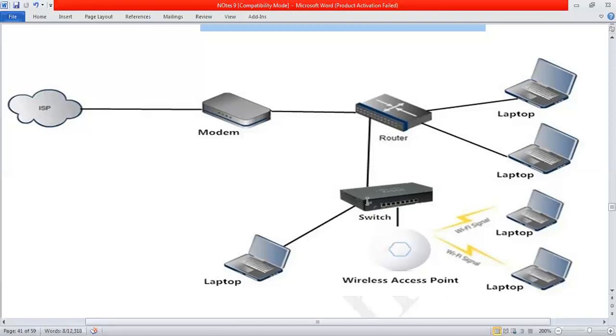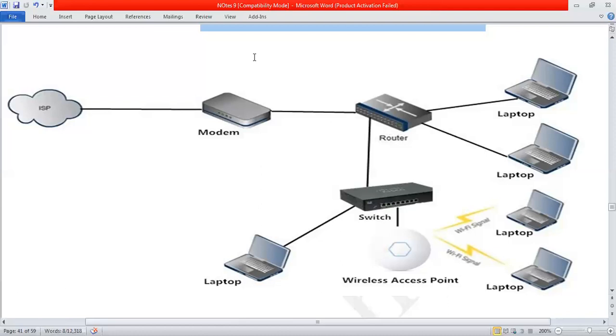Now I place one switch over here and connect this switch with this router. Now I have extended capacity. Watch over here, the switch has ports, and I can connect 8 more computers. So I connect the wireless access point with this one. Now check here, this laptop received the signal from this switch. These two laptops are accessing the router.